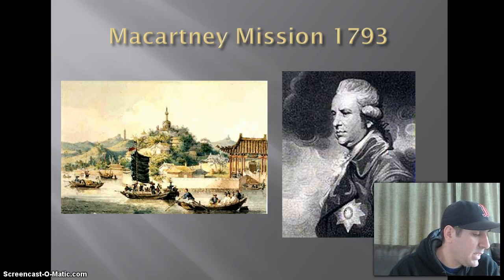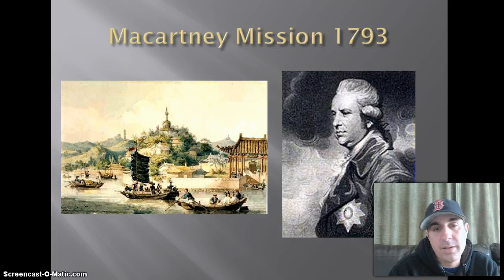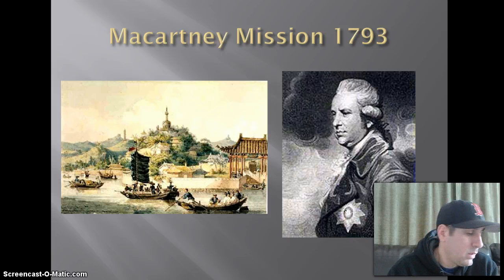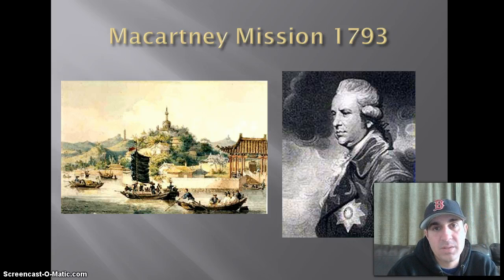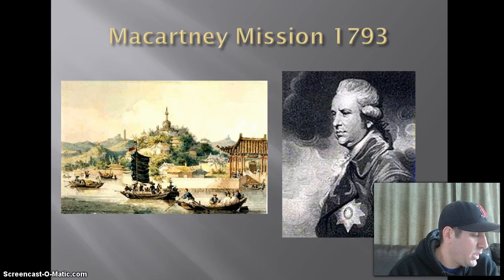From 1500 to 1800, China's population tripled. This is going to cause a greater demand in food, and they're going to clear out more farmland. This is going to lead to deforestation in China, which is going to cause more flooding. And the dams and the dikes were not maintained in China. The Grand Canal becomes unusable. They can't use the Grand Canal in the late 18th century.